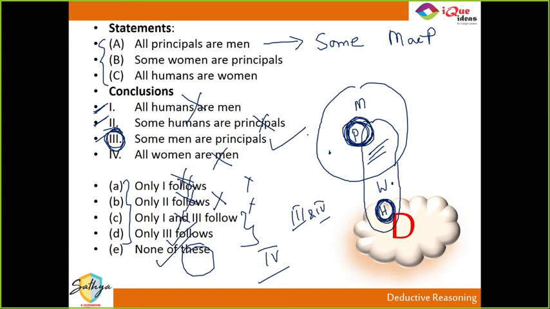Okay, so M says all humans are women. All humans are women, correct? Then some humans can be principal. So I look at the diagram. All humans are women, some women are principal. Yes, you can draw it like this, and this will prove it right. But remember, even if one diagram says it is a possibility that this is wrong, the conclusion has to be marked wrong. Does my diagram not clearly indicate that there is a situation where this is not necessarily true?